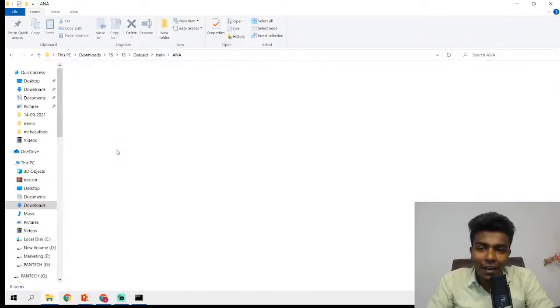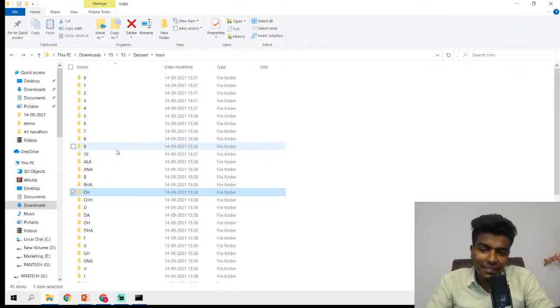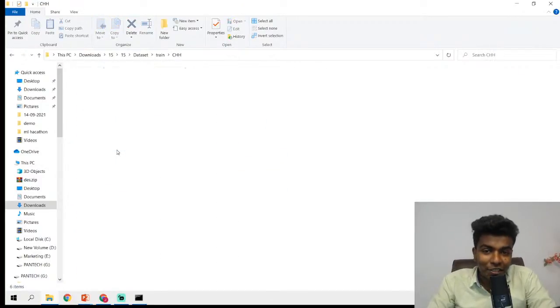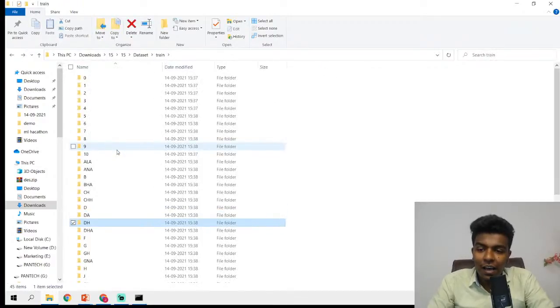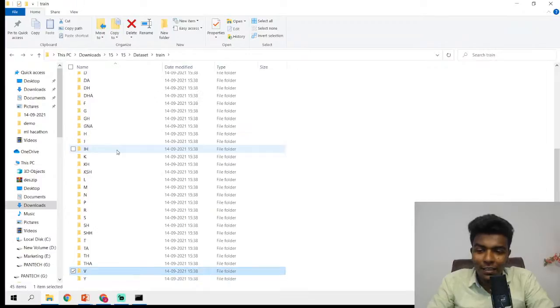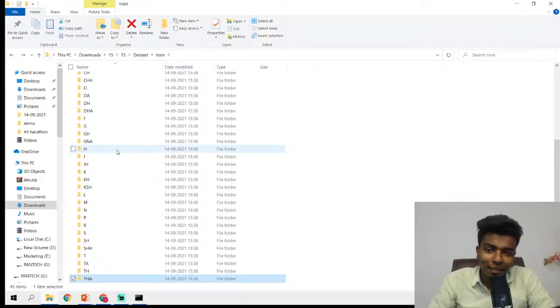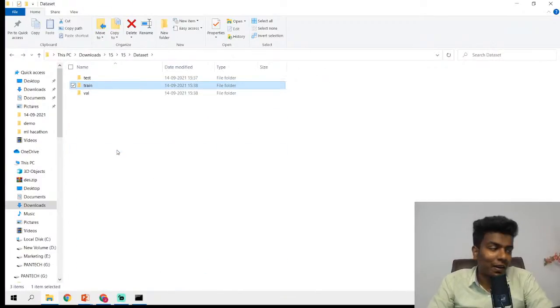Here we have Allah, and then Anna, and then B, and then Ba, and then CH, something is there, and CHH is there, and D is there. So DA is there. I don't know what these are, guys, but I have Gujarati characters. Okay, so I have this dataset, the train dataset.